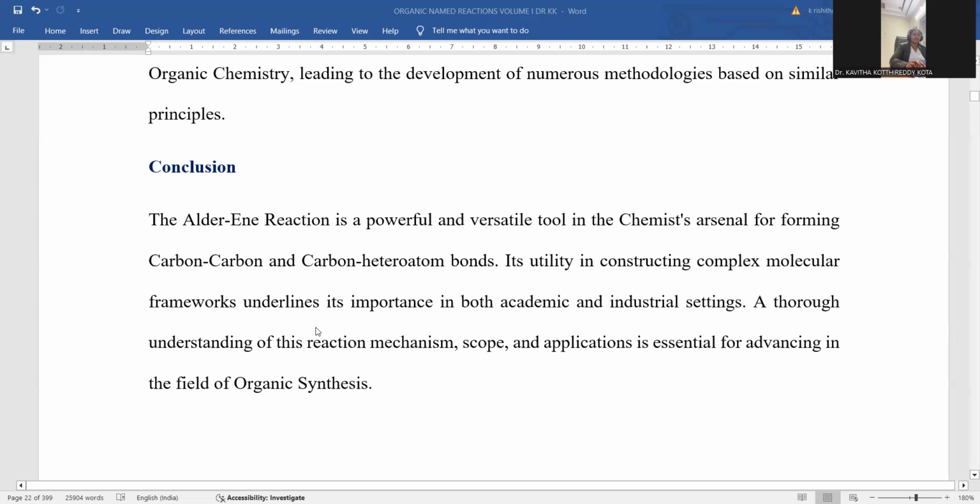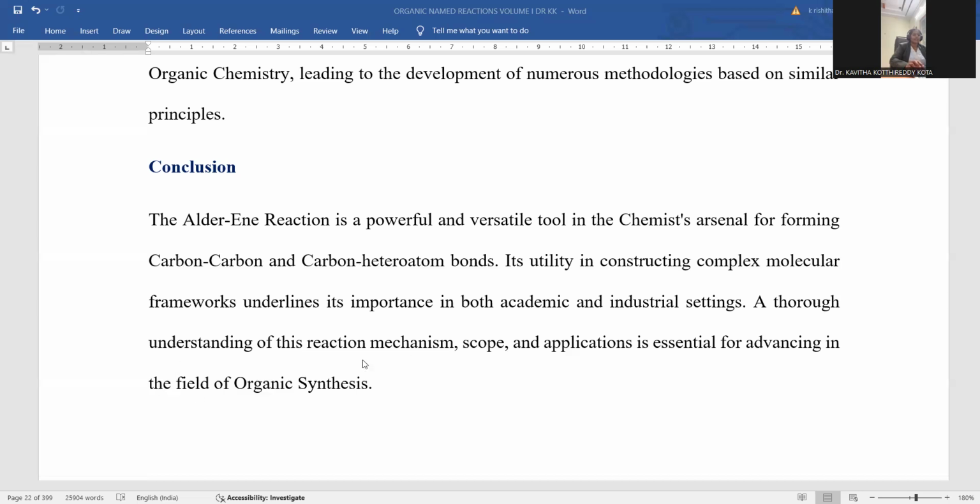In conclusion, the Alder reaction is most powerful, and moreover it's a versatile tool for the chemist to introduce new carbon-carbon linkages and carbon-heteroatom bond formation as well. Its utility in constructing complex molecules underlines its importance in academia and even in industrial applications.